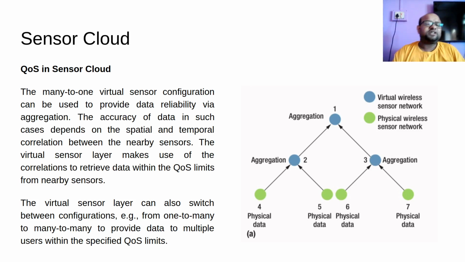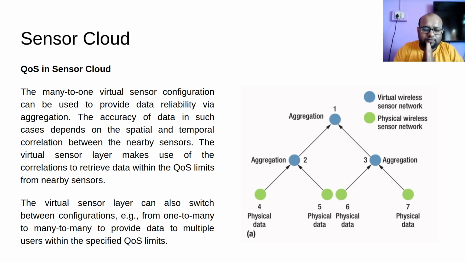Now the virtual sensor layer can also switch between configurations, from one to many to many to many. If I have one sensor providing data to different virtual sensors, I will go to many different sensors providing data to many different virtual sensors.